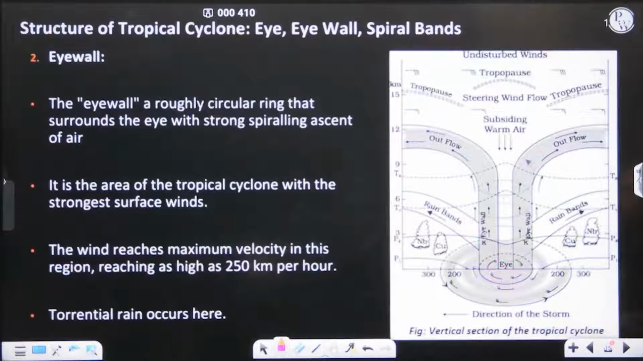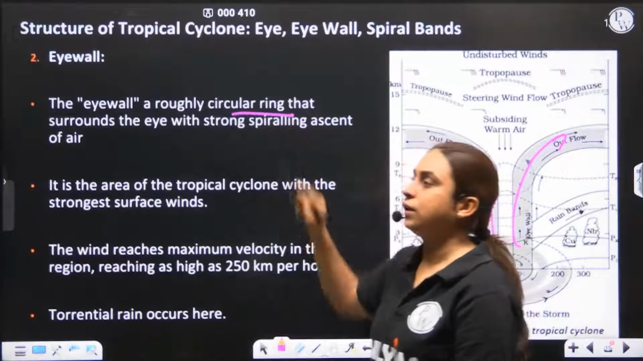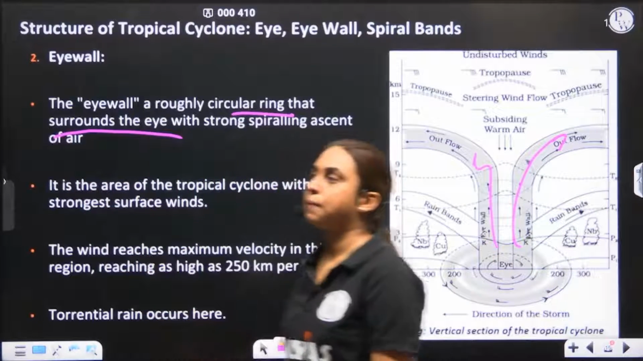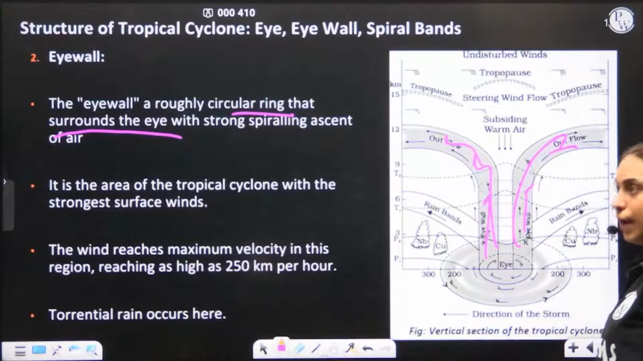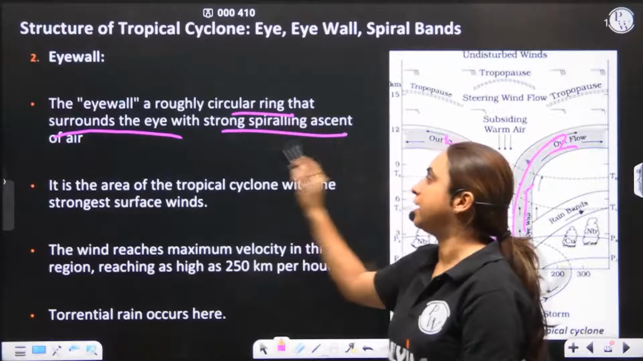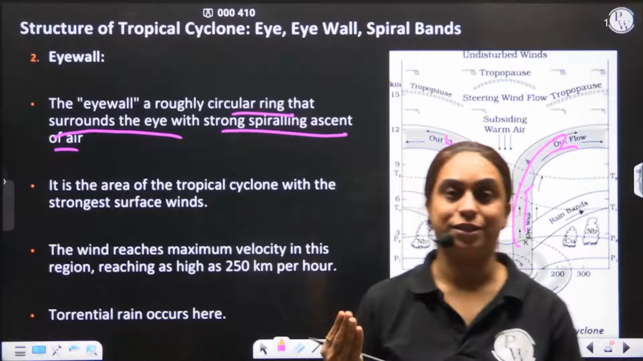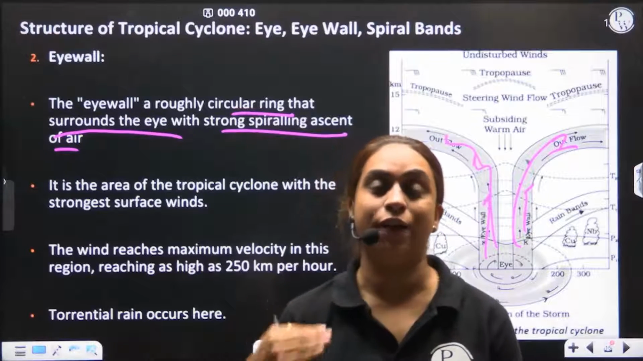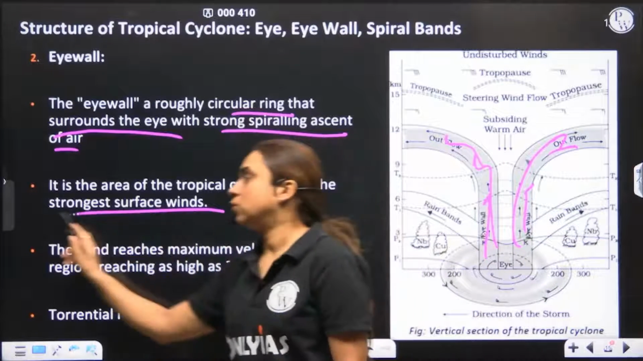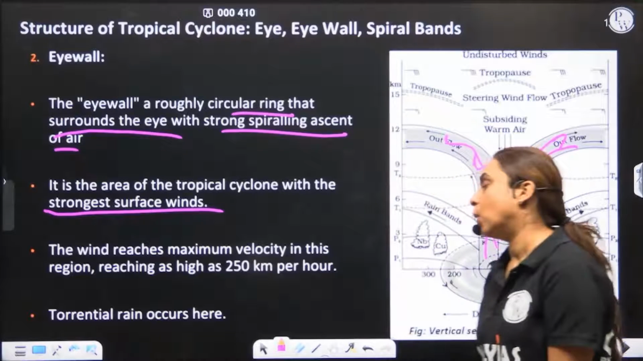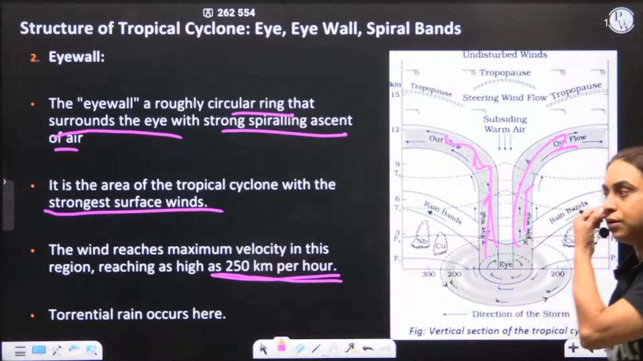The second one that we have is the eye wall. It is a circular ring surrounding the eye, with a strong spiraling ascent of air. Here the air movement is very strong. It will have high precipitation, strong winds, and vertical rising of the air. It is the area of the cyclone that has the strongest surface wind. The velocity of the wind can be as high as 250 km/h.